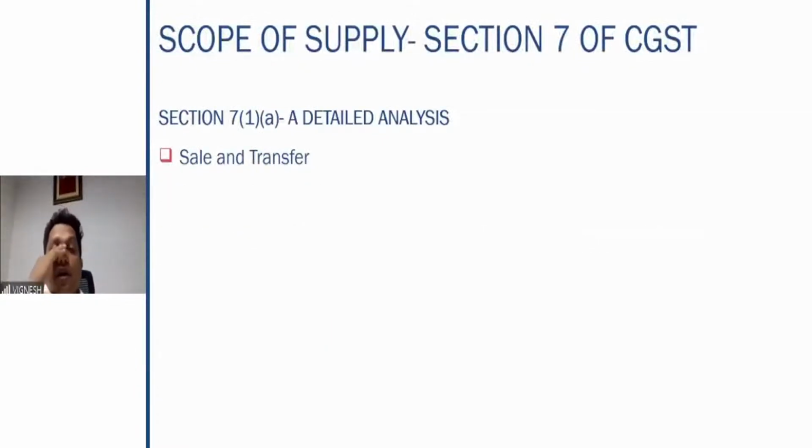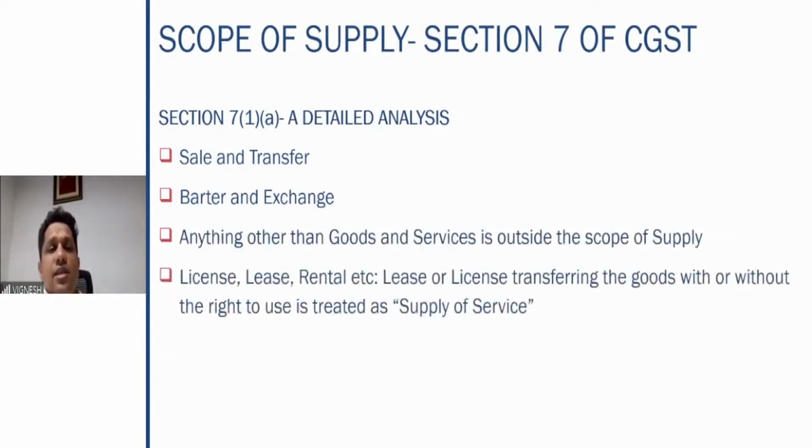Then sale and transfer, as I told you, whatever you are selling, you are transferring an ownership of a particular item, it is covered under the supply. Barter and exchange, I have given you multiple examples here. If you sell something and you get something in return other than money, barter, exchange, if you are not satisfied with an item, going and exchanging it, that is also supply. Anything other than goods and services is outside the scope of supply. Very simple. It refers only to goods and services. It does not cover anything other than goods and services.